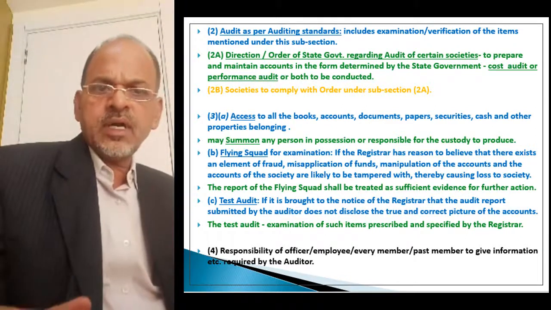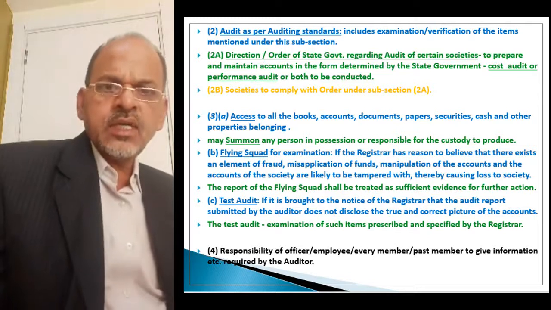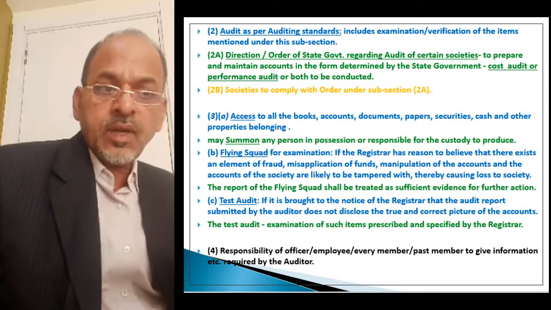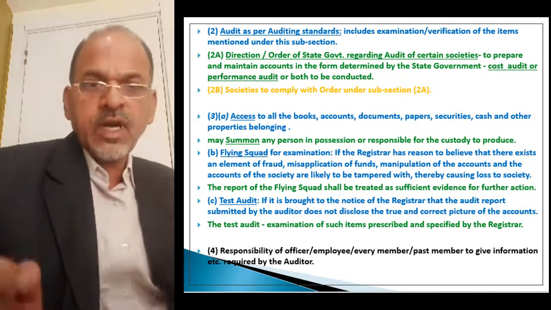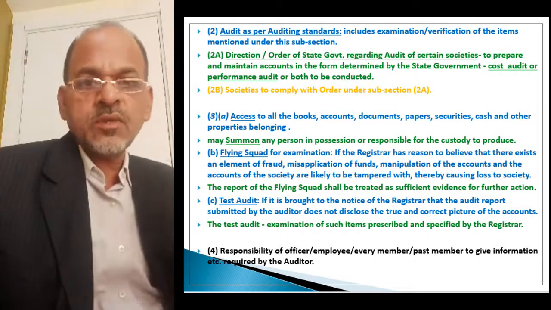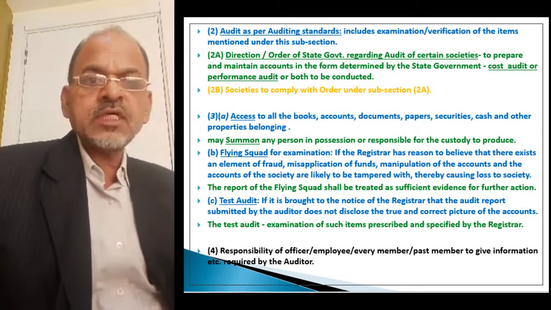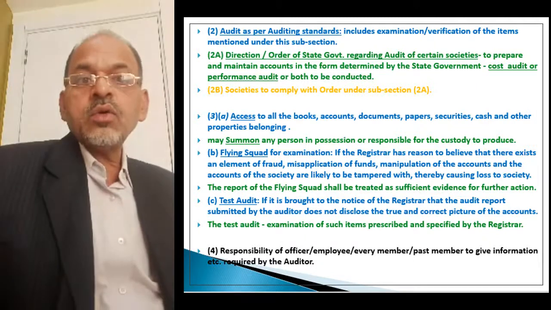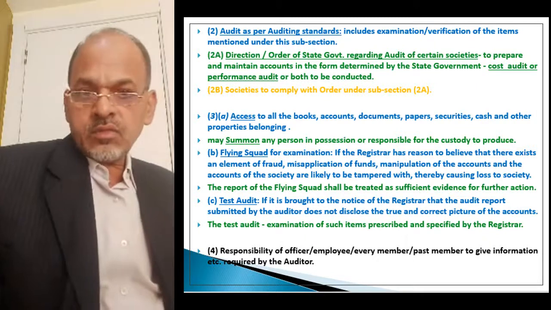Then in that case, it is the responsibility of that officer, employee, member, or past member. If required by the auditor, then the auditor will summon that person. That person will have to attend before the auditor, and will have to give the auditor whatever information the auditor requires. Okay.